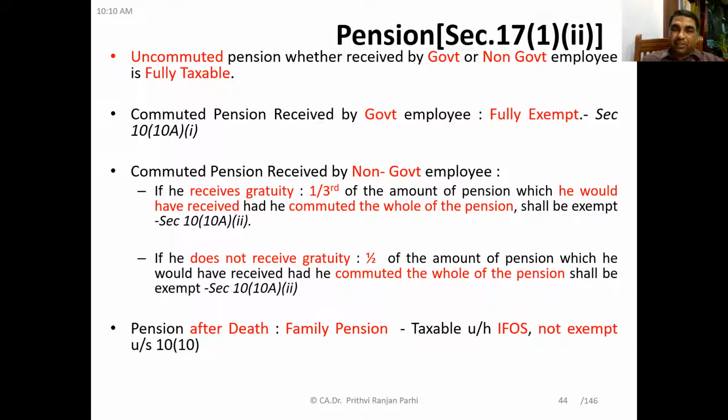And pension after death, which is referred to as family pension, is fully taxable under income from other sources and not exempt under section 10(10). So pension part is clear to you? Yes, sir.